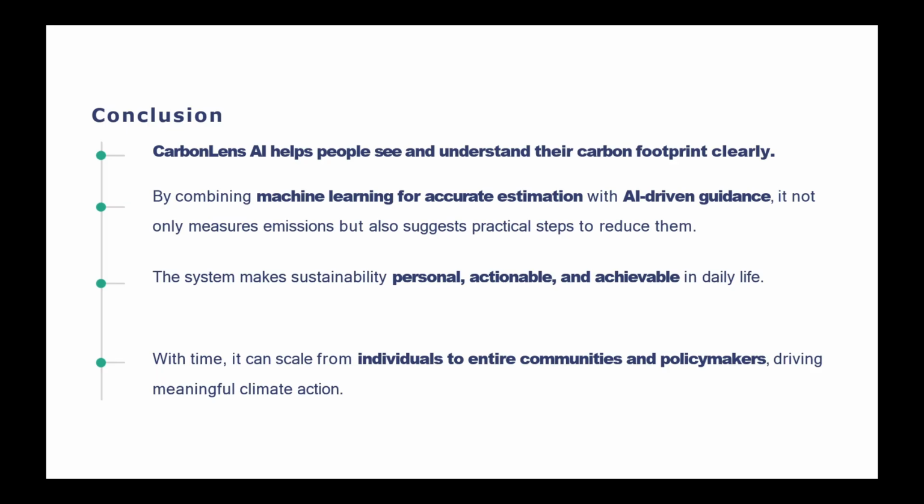So, finally, CarbonLens AI helps people see and understand their carbon footprints clearly. By combining machine learning with AI driven guidance, we don't just measure emissions, we suggest practical steps to reduce them. The system makes sustainability personal, actionable, and achievable. And with time, it can scale to communities and policy, enabling meaningful climate action. So now let's walk through the prototype.